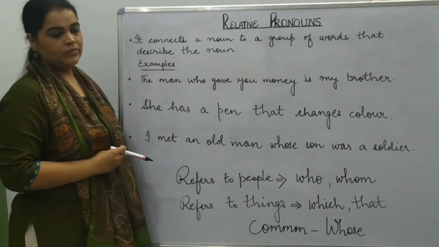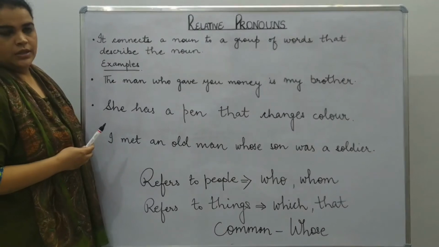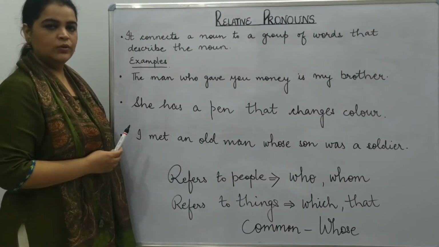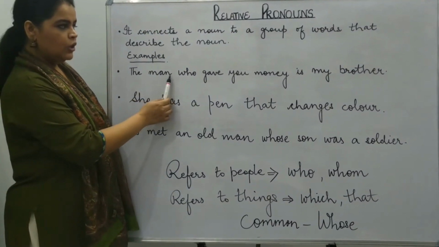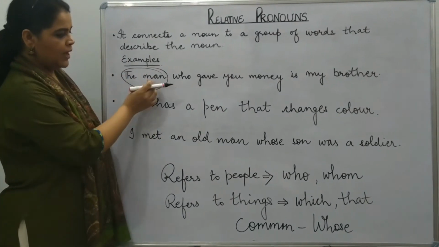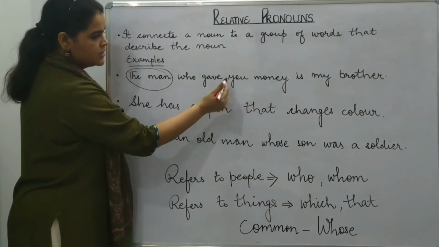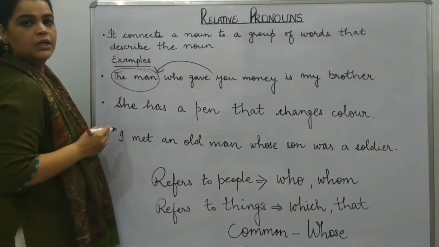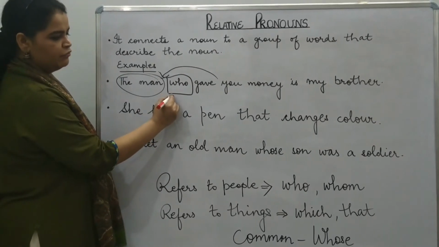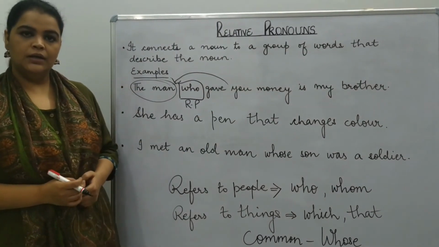Now we'll move to the next type of pronoun. Relative pronoun. Relative pronoun connects a noun to a group of words, and these group of words tell us something about a noun. You can see the example. The man who gave you money. Here the noun is the man. Now, who gave you money? Gave you money, this is just giving us the information about the noun. So who's the connector here? Who. So this is relative pronoun. The man who gave you money is my brother.